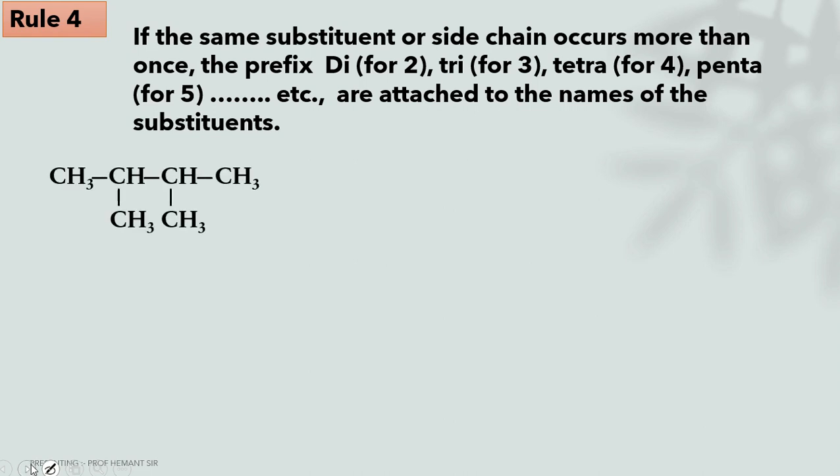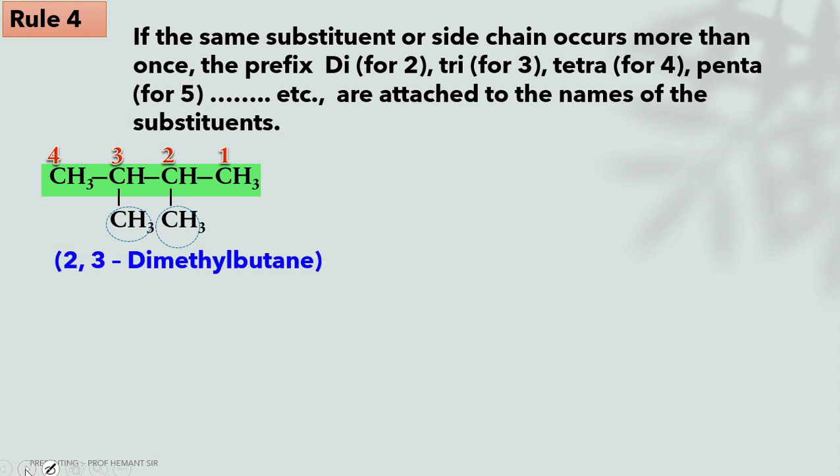Let's see with the help of an example. First, select the longest chain. We have selected it here, there are 4 carbons. Numbering, whether you start from right to left or left to right, the position of the substituents remains the same. There are two substituents and both are the same, that is a methyl group.